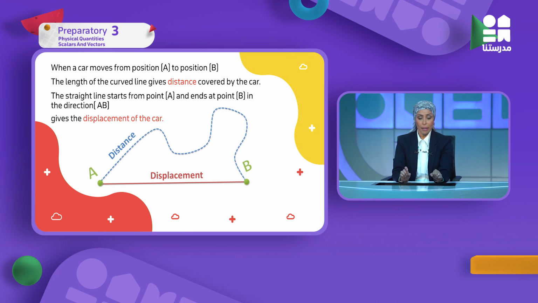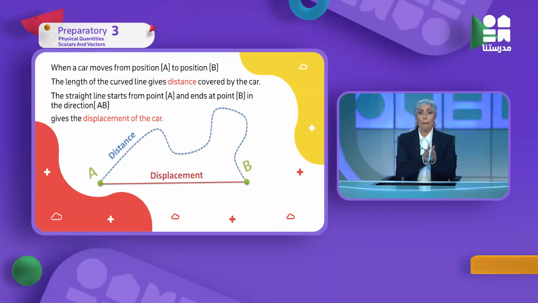If I want to take a shortcut from point A to point B, a straight line from A to B, in this case this is displacement.